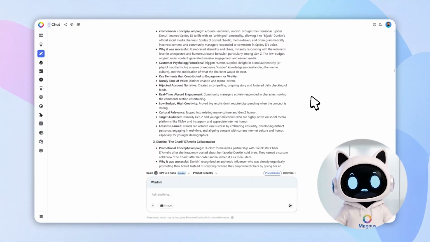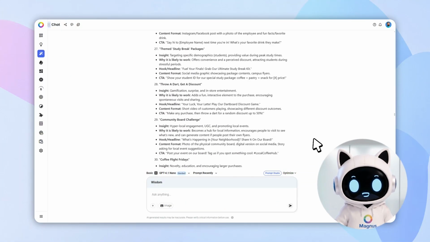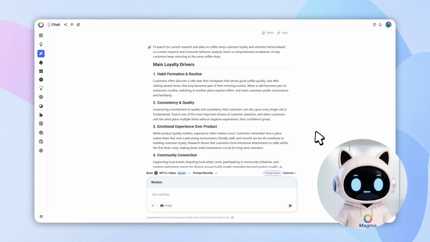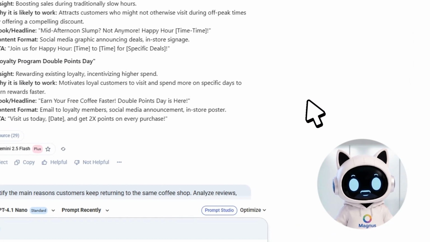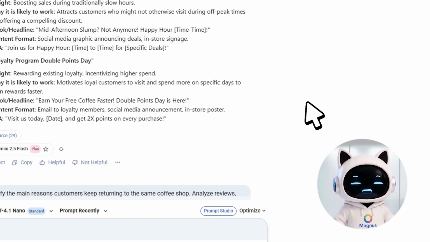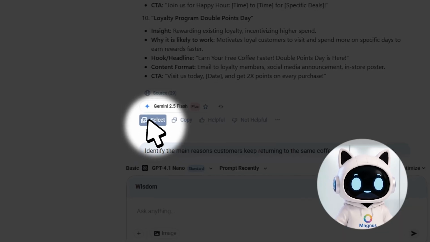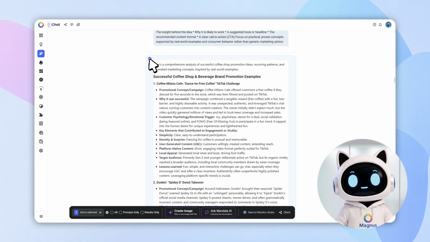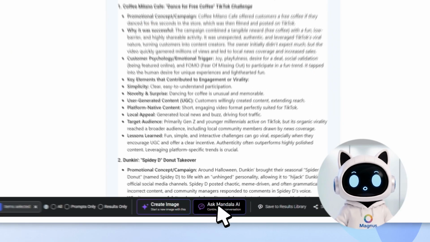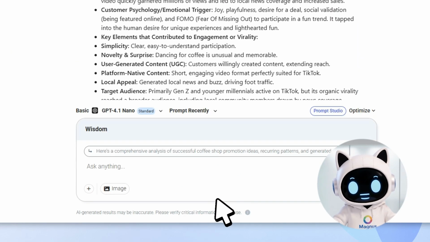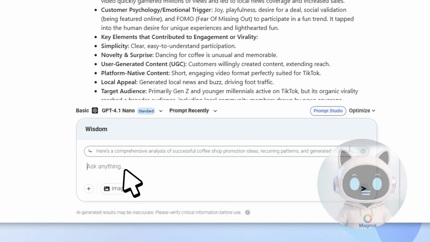Let's start by reviewing the results we've generated so far. Not every response is perfect, but some of them contain ideas that I really like. And instead of starting over, I can simply select those ideas and build on them. I can immediately continue the conversation using only that context. This allows AI to focus on the ideas I actually like without having to process everything else again.